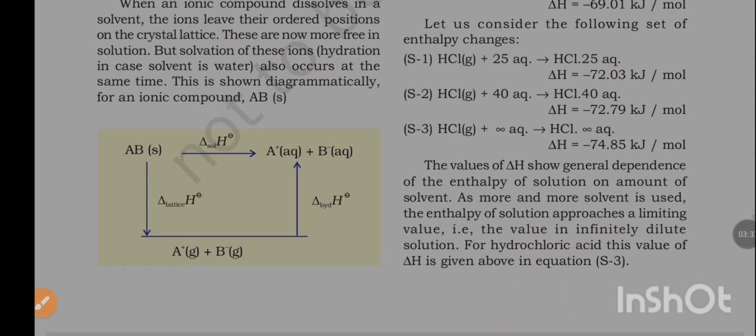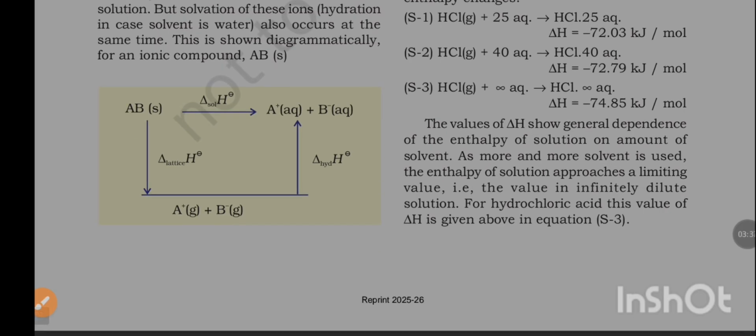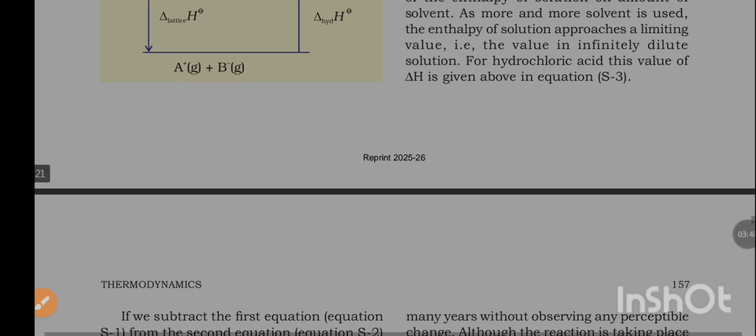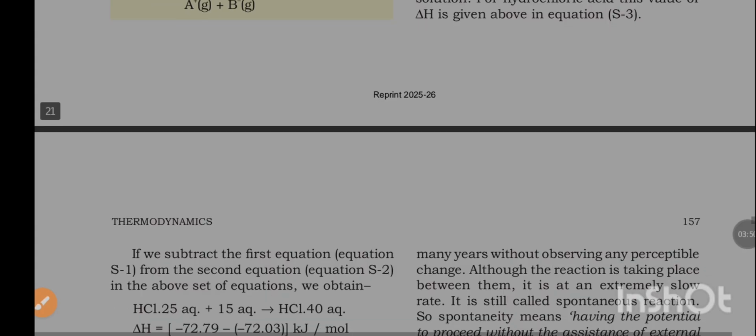The values of ΔH show the general dependence of the enthalpy of solution on the amount of solvent. As more and more solvent is used, the enthalpy of solution approaches a limiting value. This value is for an infinitely dilute solution. For hydrochloric acid, this value of ΔH is given above in the equation.